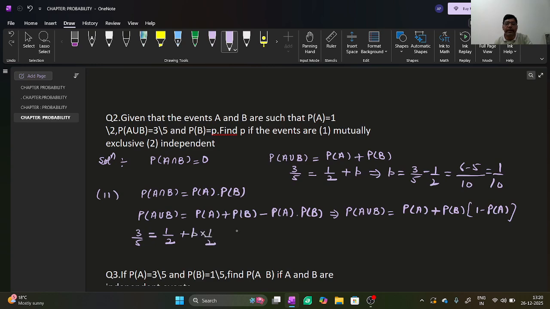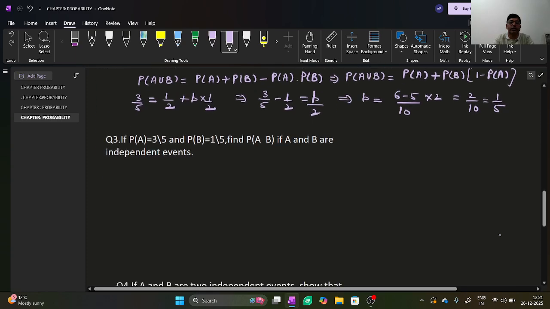This implies you can write 3 by 5 minus 1 by 2 is equal to P by 2. This implies you can write P is equal to 6 minus 5 by 10 into 2. You can write 2 by 10, which is equal to 1 by 5. This is the answer of this question.